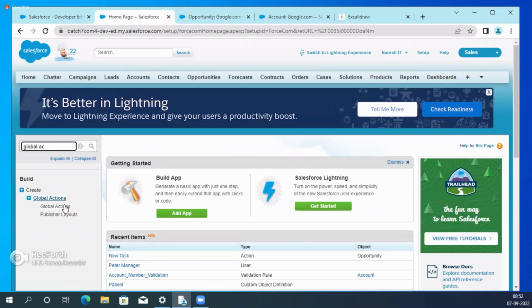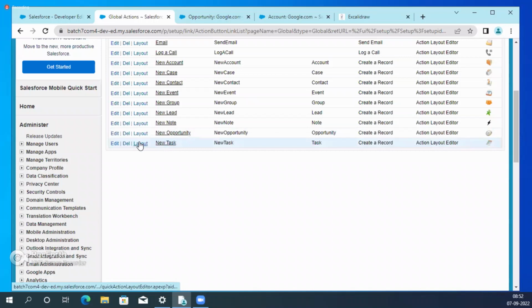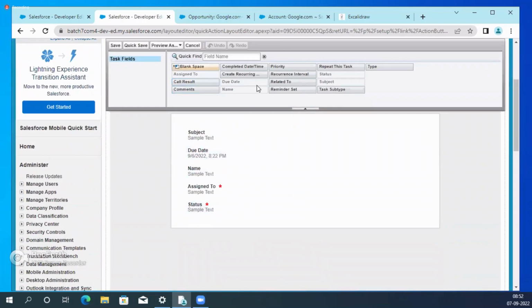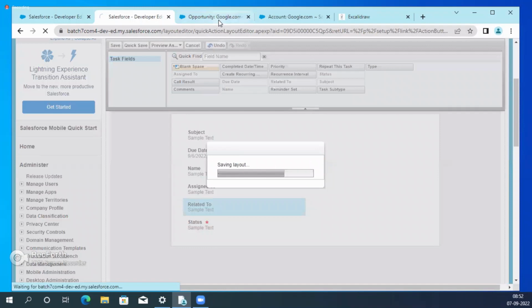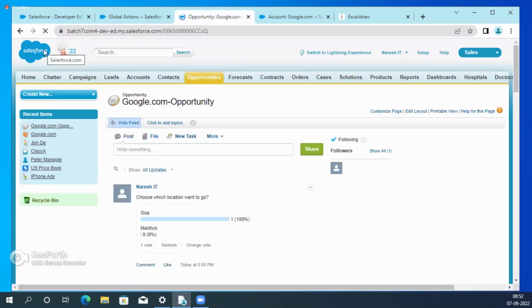Because it impacts all the objects. Which field are we reverting? Related to. Assigned to, related to. Now, if you see in the opportunity, we don't know whether it is a quick action or a global action, but previously it was there. That means it's a global action.